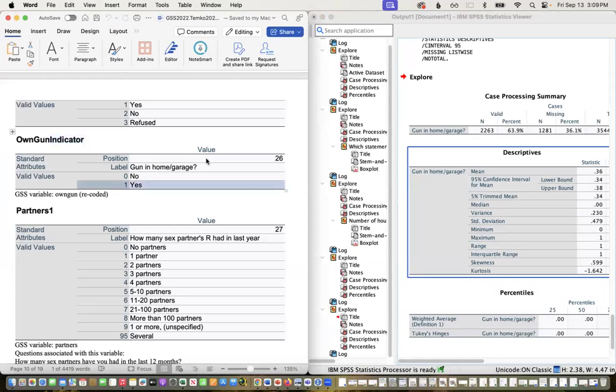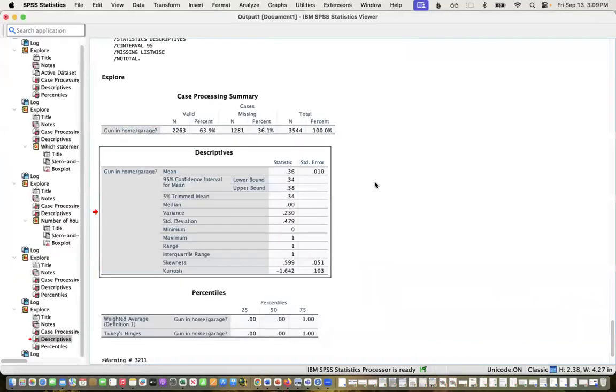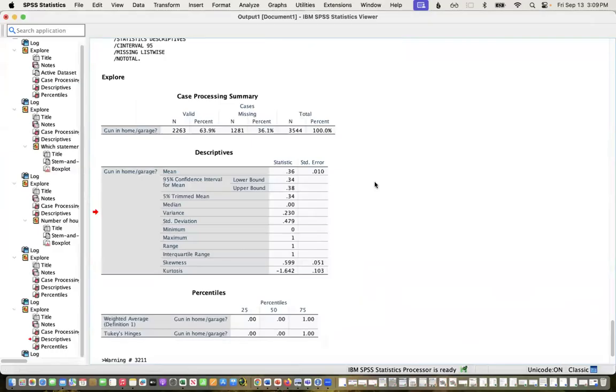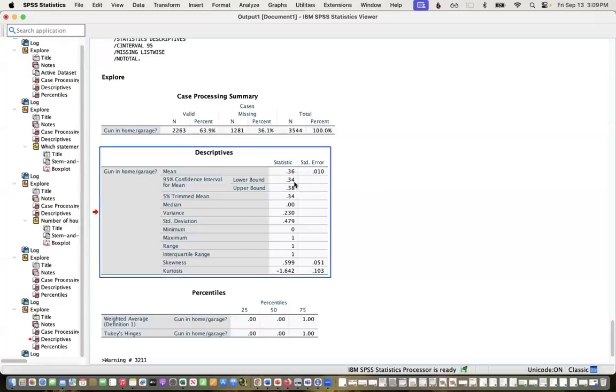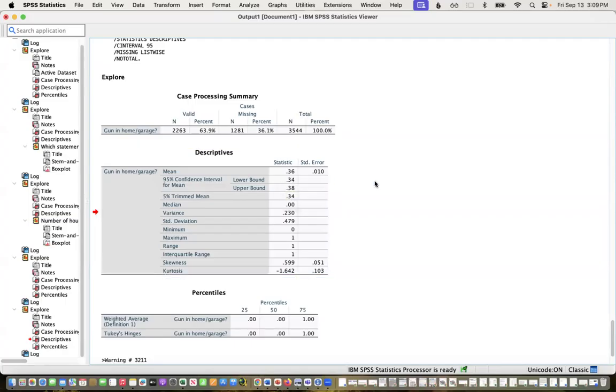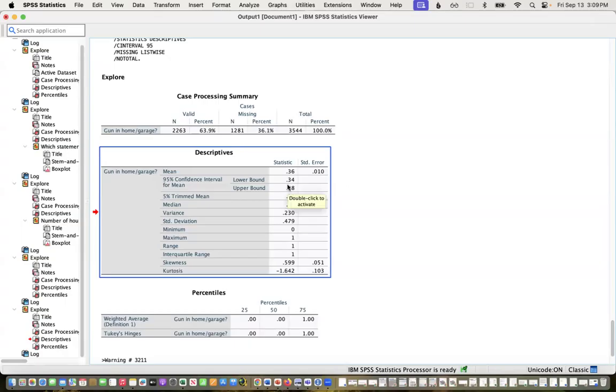So it's the proportion that say yes. That's what the mean means for this, not to be confused with the mean for a ratio level variable. This is something we interpret as a proportion. So we are 95% confident that among all US adults in 2022, somewhere between 34% and 38% owned a gun in their home or garage.